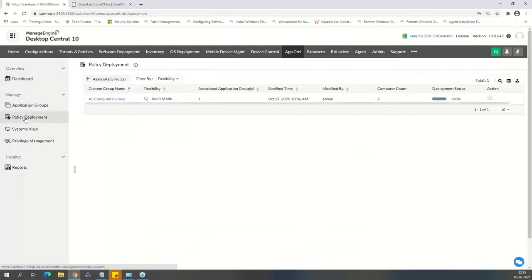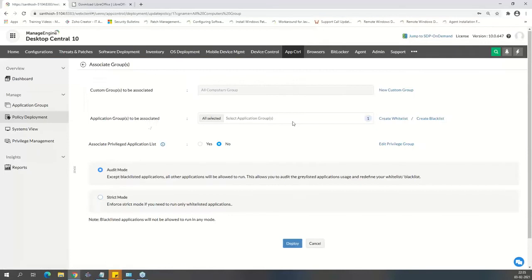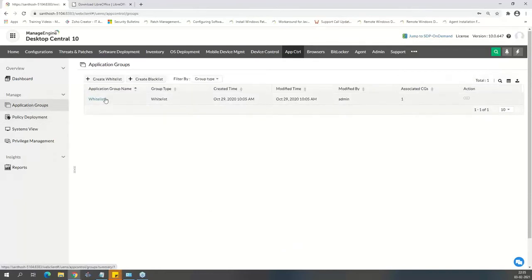So I go inside policy deployment on the left side panel, 1, 2, and 3. Third one, policy deployment. I go here and this is to associate the groups. I already have one, so what I'm going to do is edit that, modify. First, you should go ahead and create the groups, right? Let's go ahead and create a group, whitelist or blacklist, depending on which you want to create. I already created a whitelist, that's why I came back.